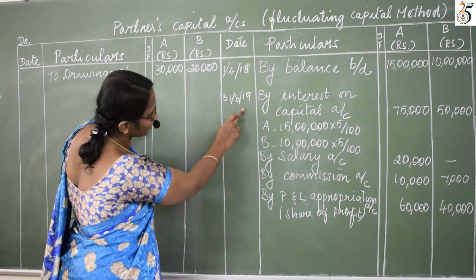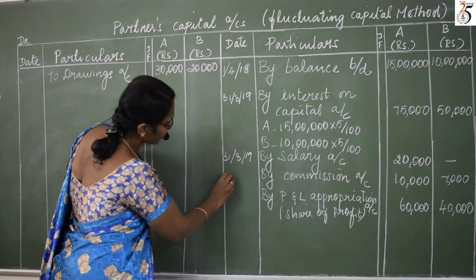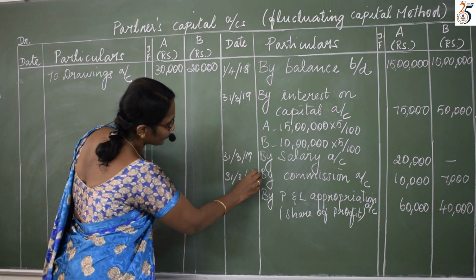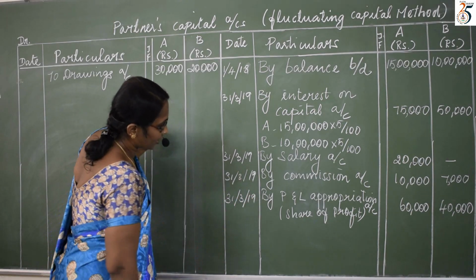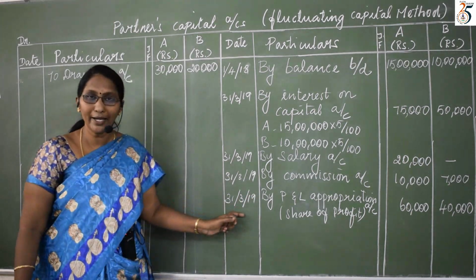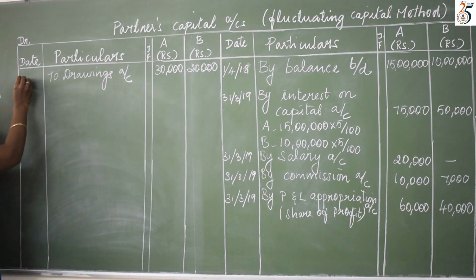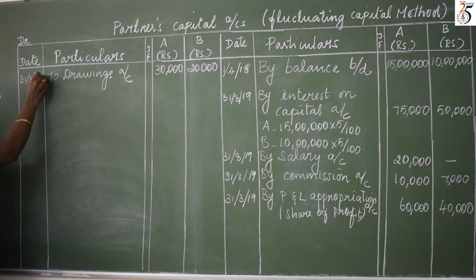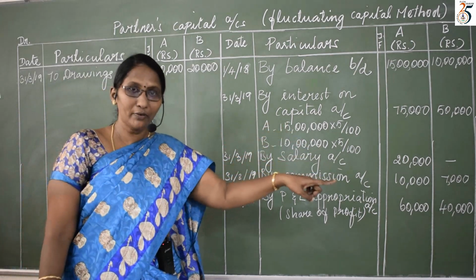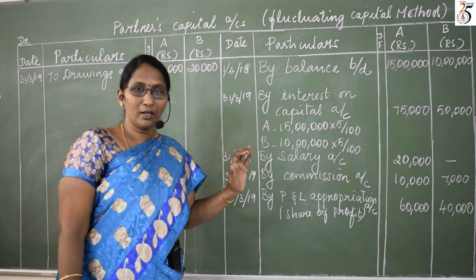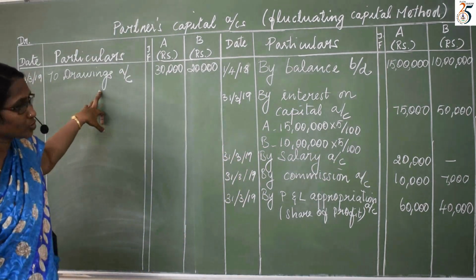So for interest on capital, we have to write the closing date. For salary also, we have to write the closing date. For commission also, and the P&L appropriation account also, I have to write the end date. Okay? Yes. Now drawings also, 31/3/19. If they give a particular date, like July, August, September, we can write it. They have not given, so at the end of the year, we can write the end date.